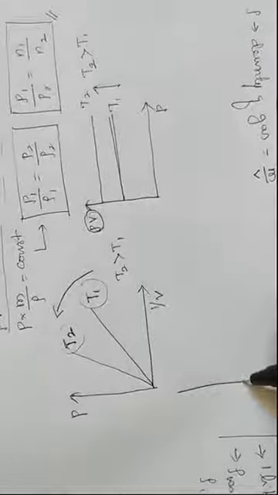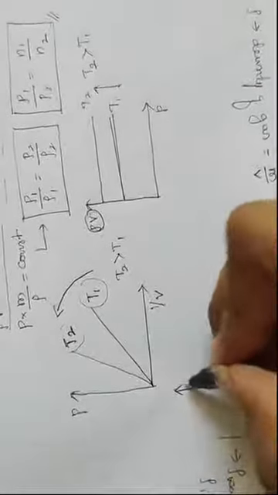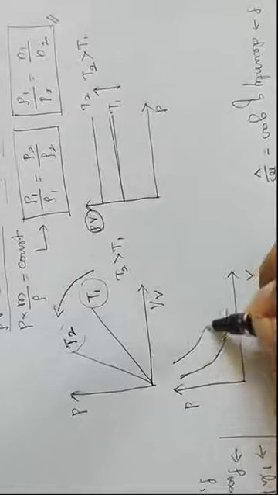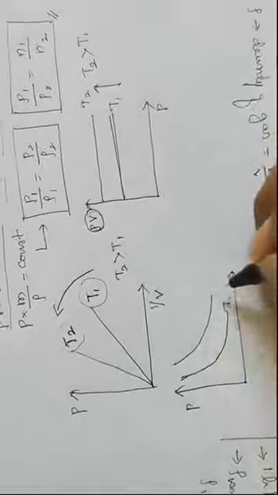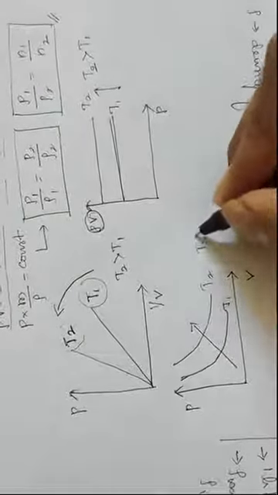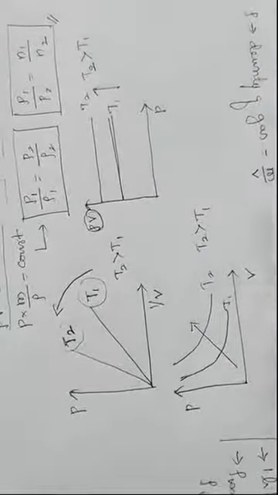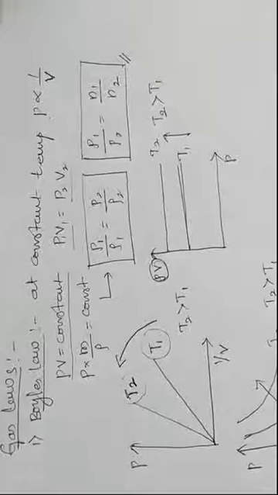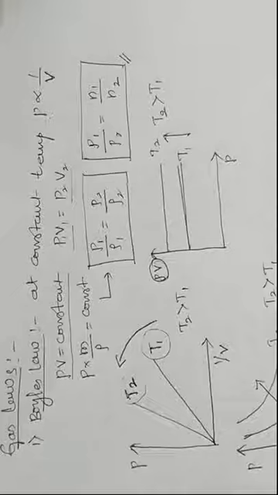Now if I draw the next graph, pressure versus volume, with volume on one axis and pressure on the other, you will get a curve like this. Again, if it is T1 and T2, T2 is greater than T1. So this is Boyle's law. That is, at constant temperature, pressure is inversely proportional to volume.